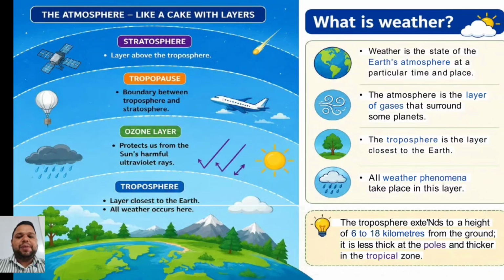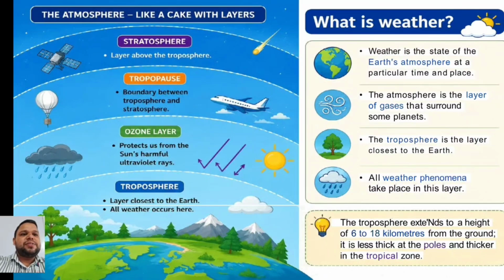These layers have limited influence on day-to-day weather. Therefore, the weather we experience is the result of energy exchange within the troposphere, driven by energy from the sun and influenced by the movement of air and water vapor.